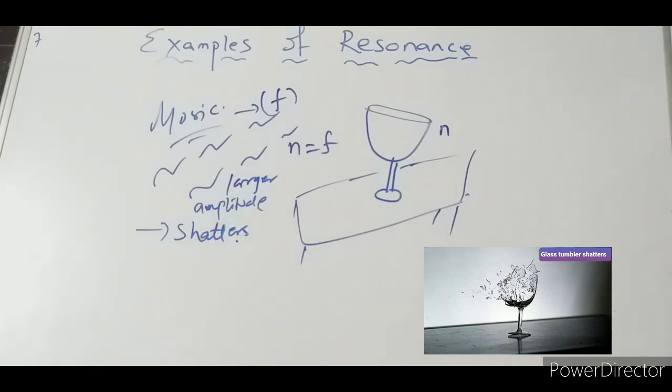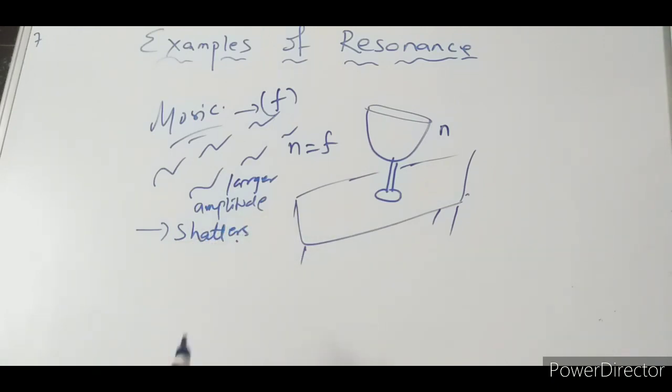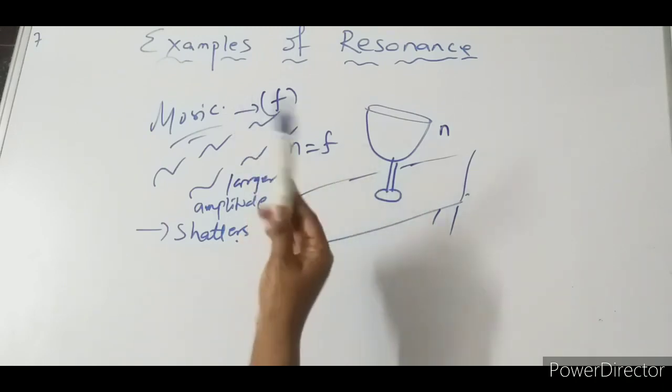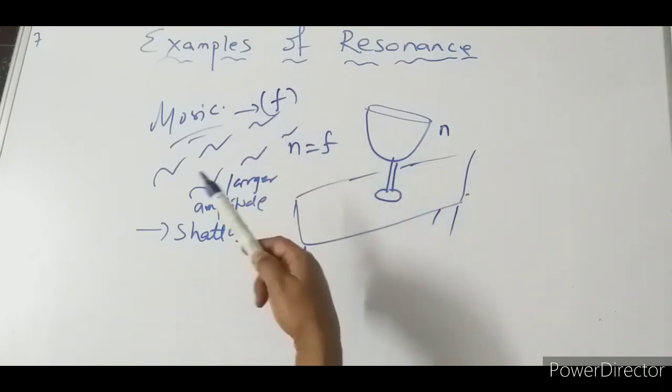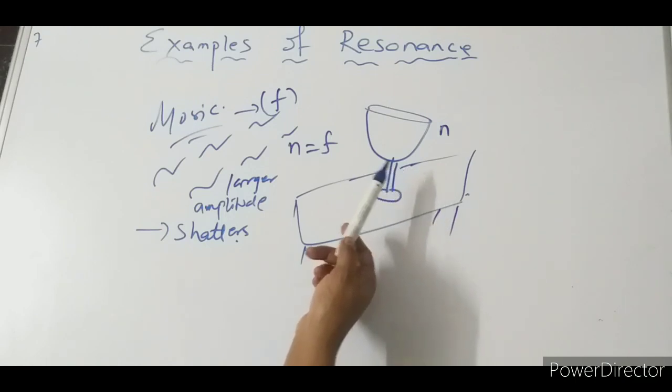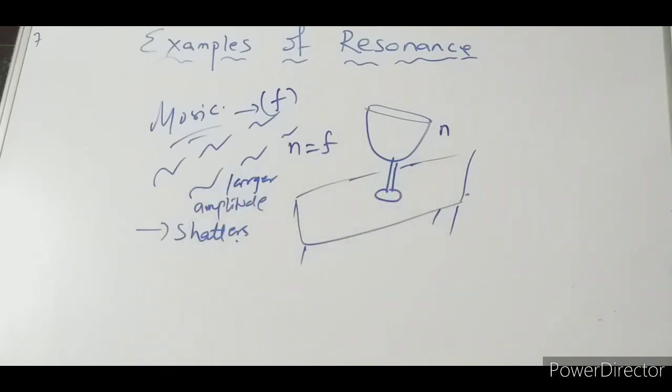It happens only at a particular frequency, not in all cases.